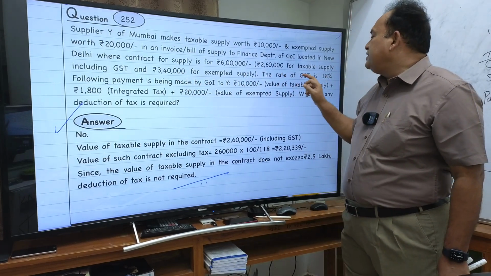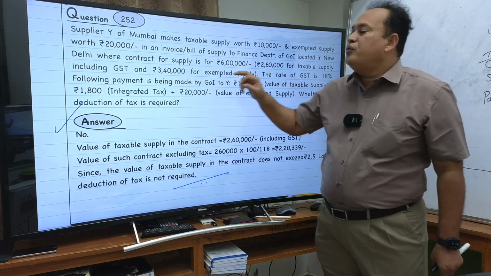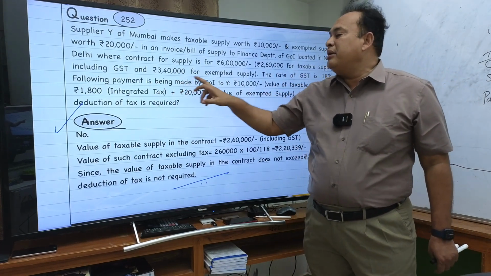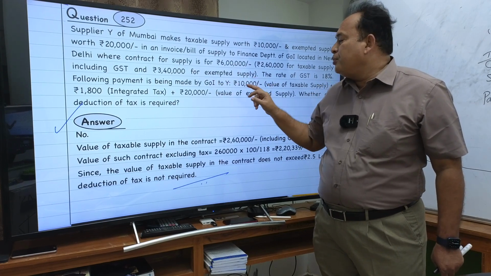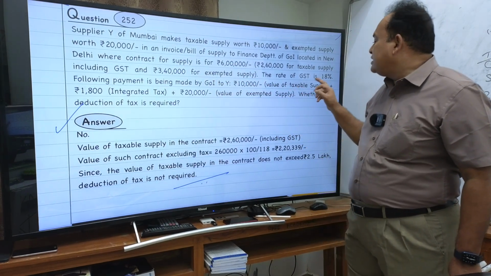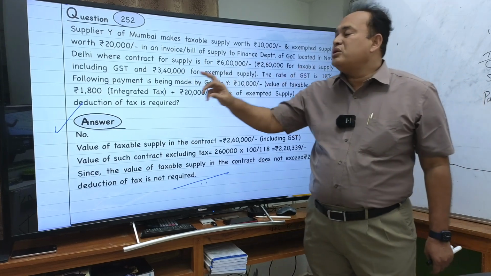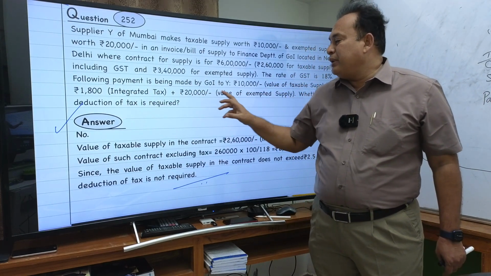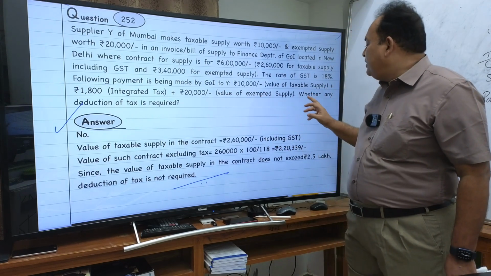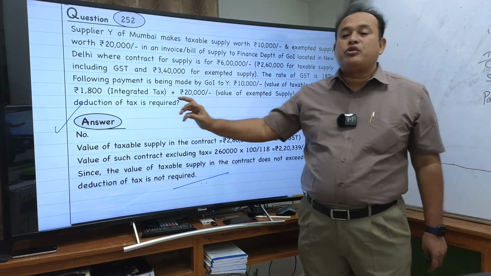The rate of GST is 18%. The following payment is being made by Government of India to Y: rupees 10,000 value of taxable supply plus 1,800 rupees of GST, and rupees 20,000 paid as value of exempted supply. Whether any deduction of tax is required to take place?